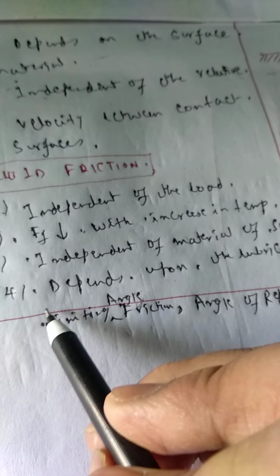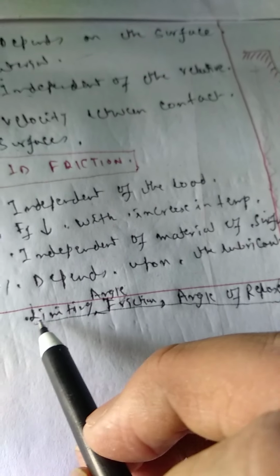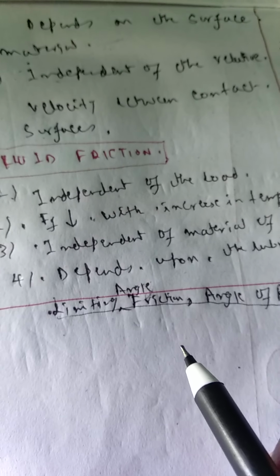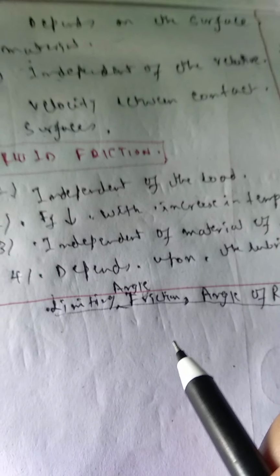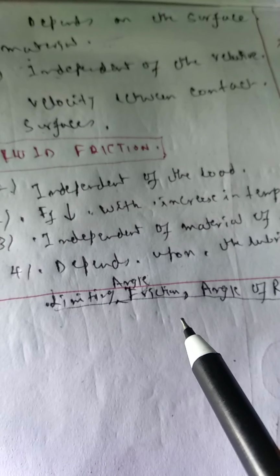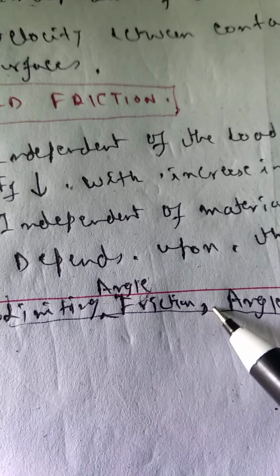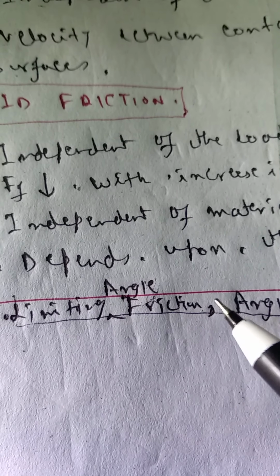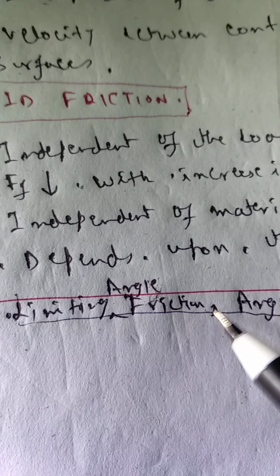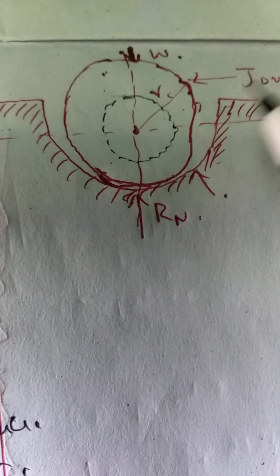I hope you know these things. I am not discussing them in this class. We will straight away move to friction in bearings. These are very simple things, and if time permits, I will discuss them in the class.